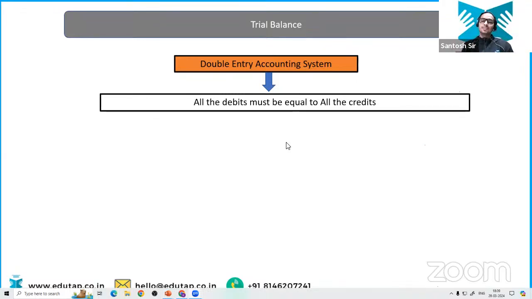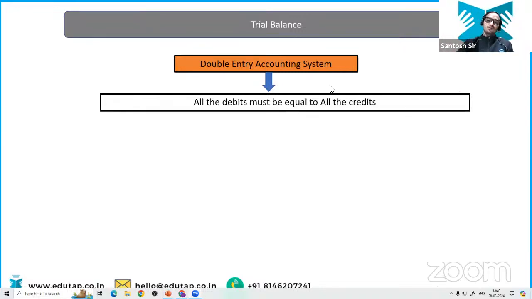I'm basically trying to revise everything for you because this will be useful in this particular class while you are preparing the trial balance. Now all these concepts will be used. It is basically connecting the ledger and the journal concept to prepare your income statement and the balance sheet. This is the bridge that is going to connect these two things, right?